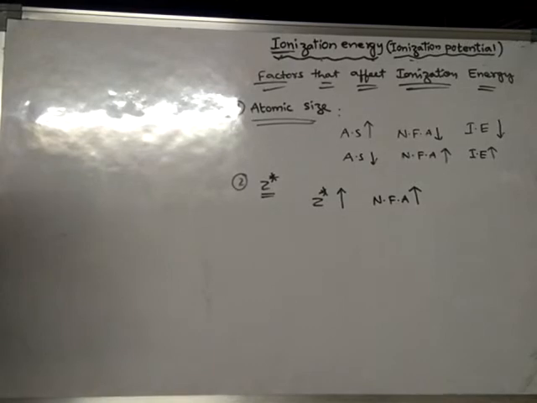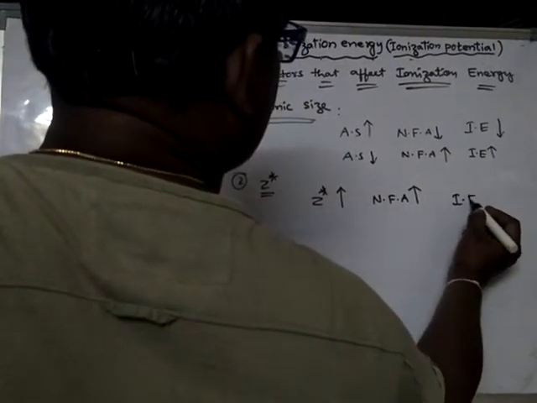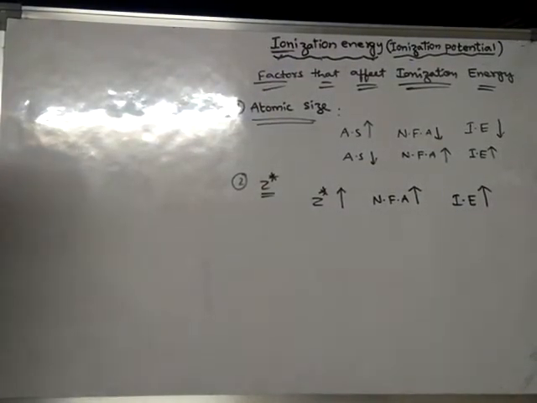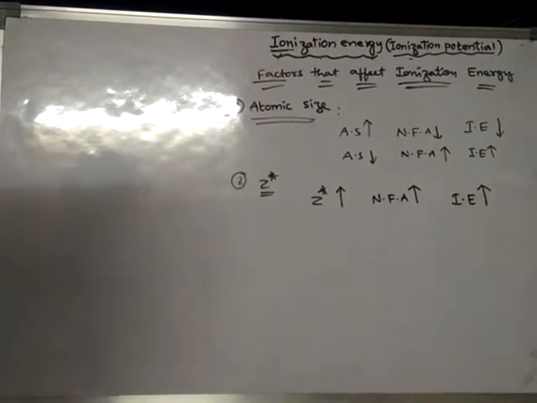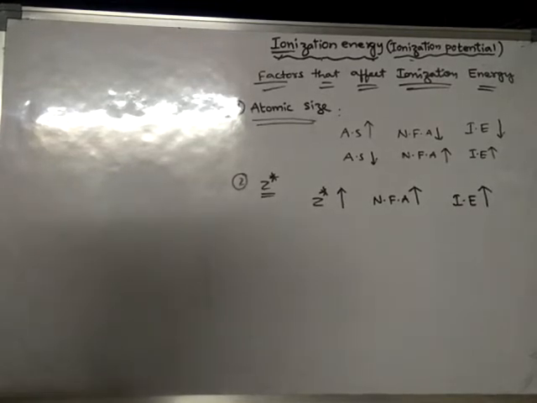Therefore, ionization energy increases. If the effective nuclear charge is more, then ionization energy is more. That means we cannot remove that electron easily; we have to spend more energy.